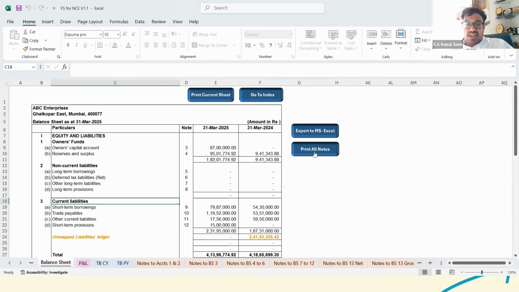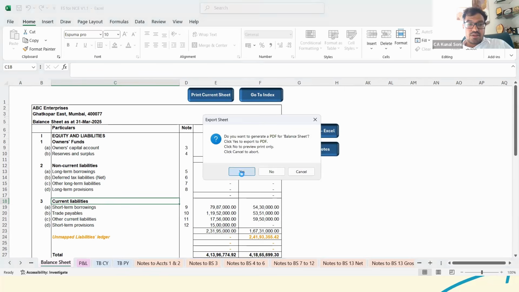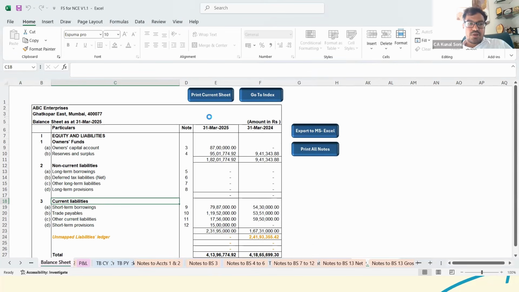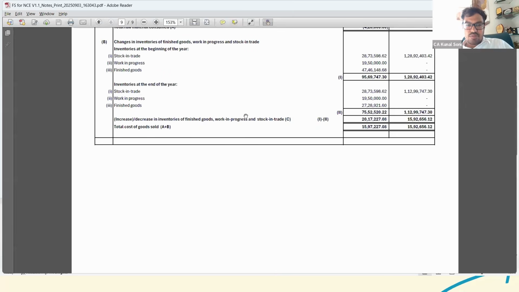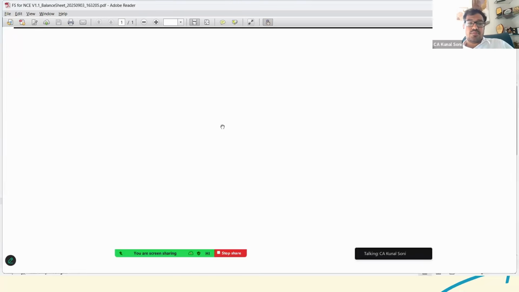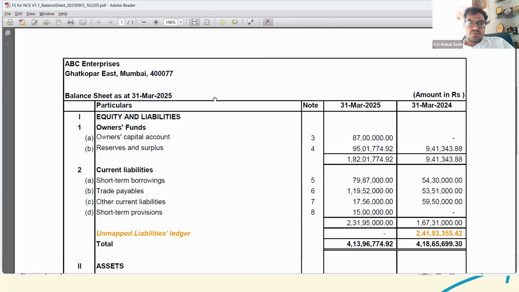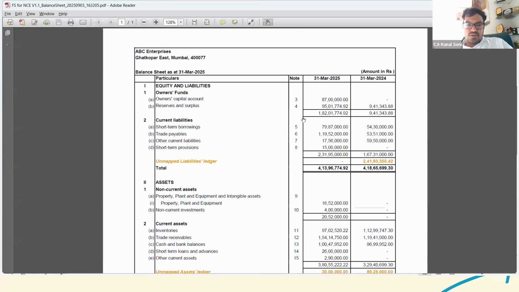Now you have selected print all notes. So everything is printed. Now there is one option that is print the current sheet. So if I print the same, what would happen? Only this particular balance sheet would be printed. So there are two options. If you want to print all the notes, print only the balance sheet or print only P&L, then accordingly those options are available. Now this is the print of only the balance sheet.